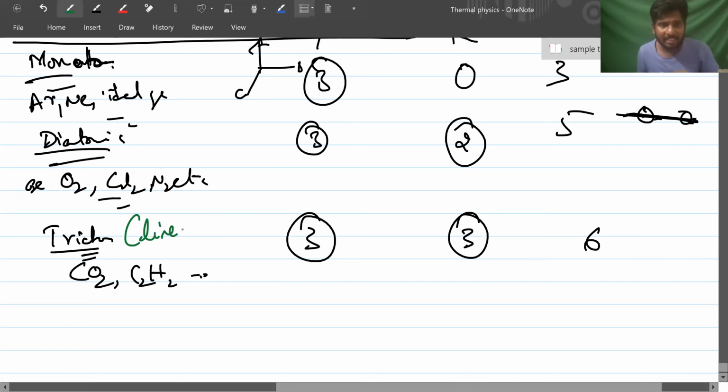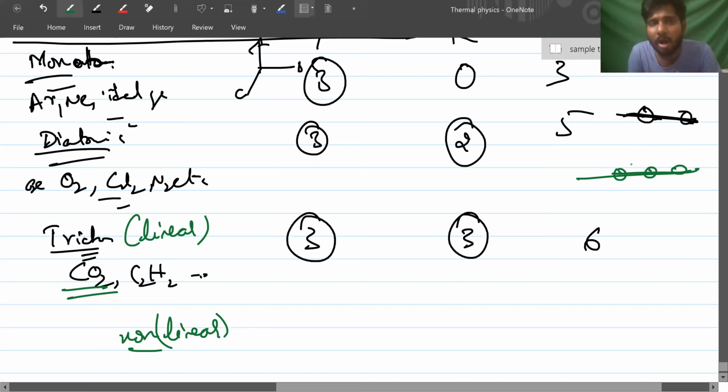One is linear and the other is non-linear. These are linear molecules. Linear means suppose all the atoms are in one line. Tell me, will it have x direction moment of inertia? No, sir. X won't be there. So that means it can have only 2 rotational. If it is linear, then the total is 5.